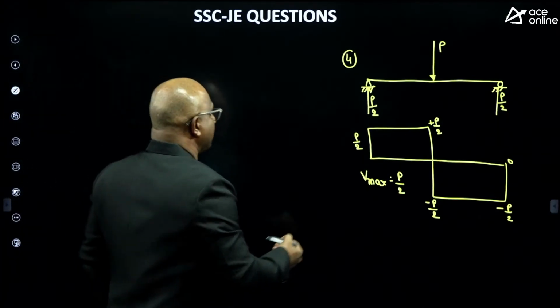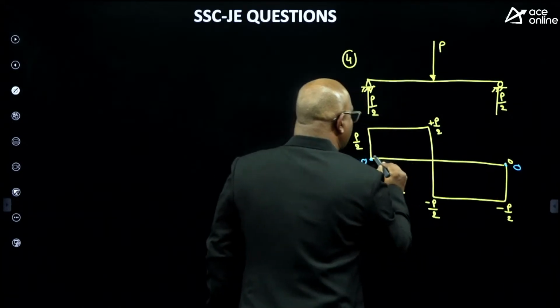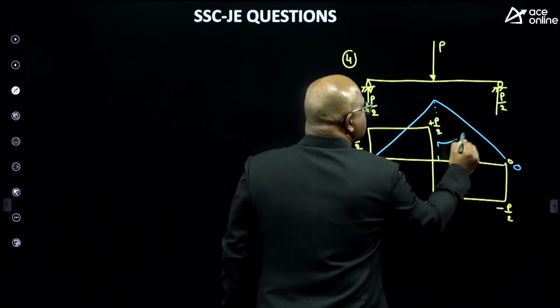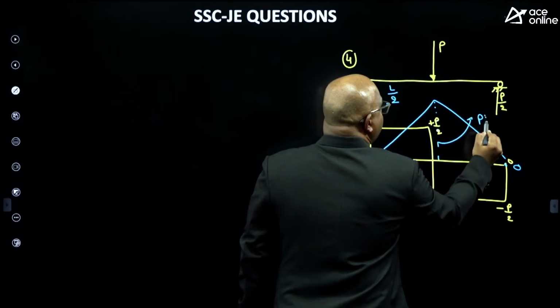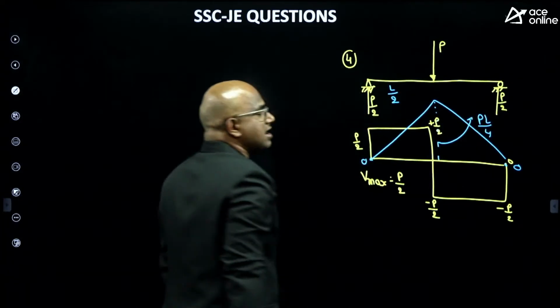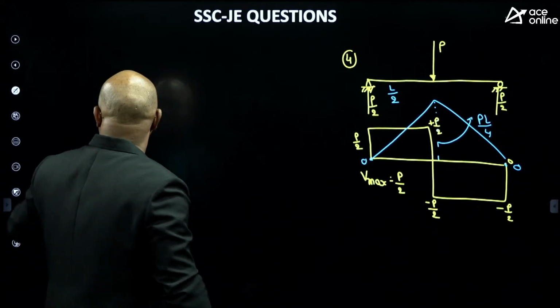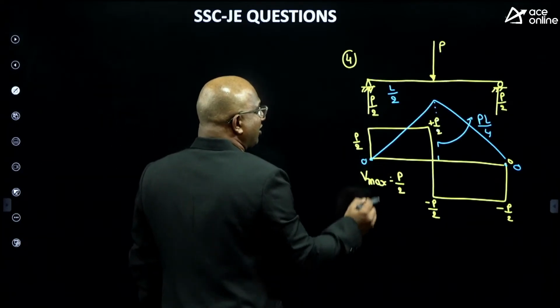What is the maximum bending moment then? At the start it is 0, and at the end also it is 0. You get the maximum bending moment at the center: P by 2 into L by 2, which is PL by 4. Next, listen carefully, guys. The story is not over.